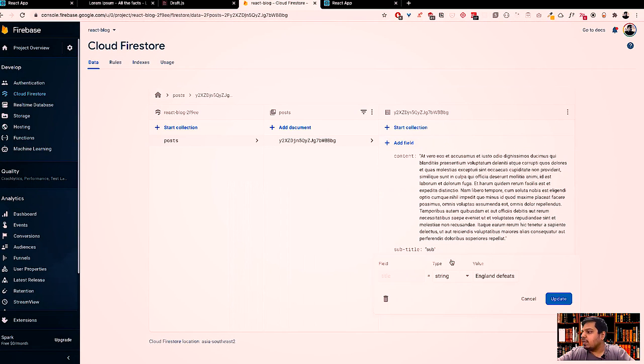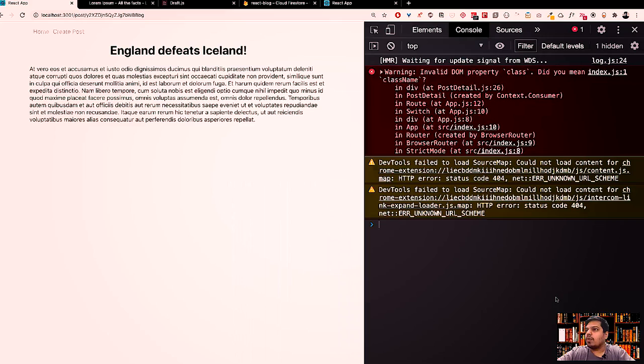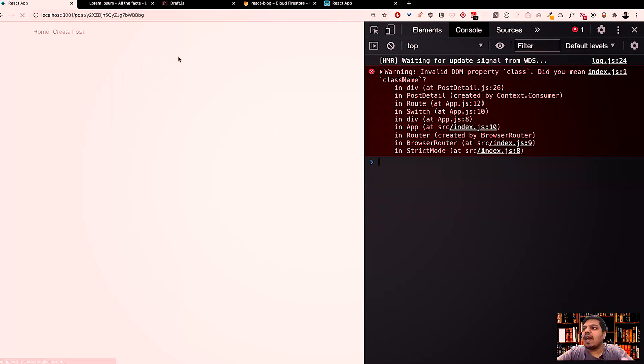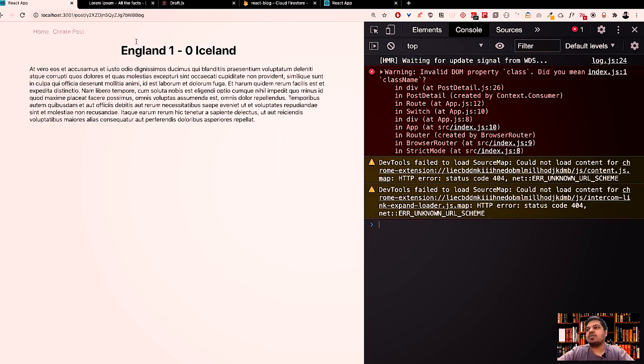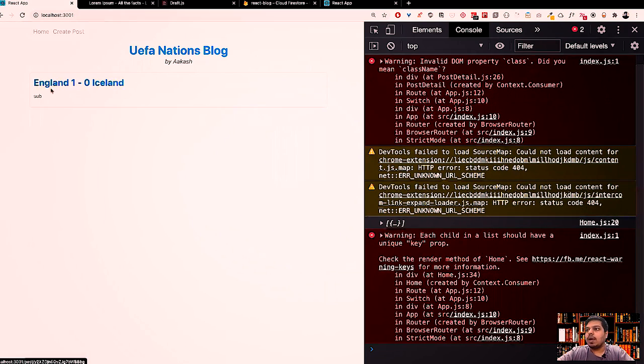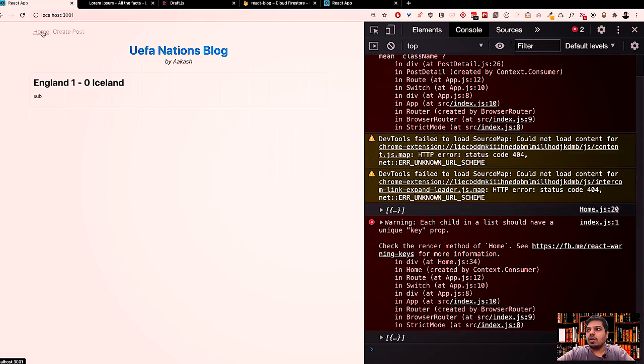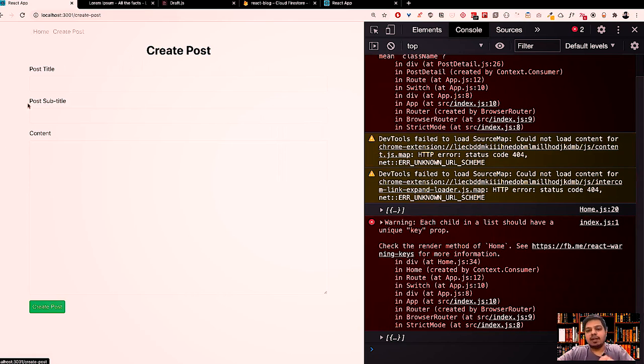Let's go over here and change the name as well. Over here, we'll say England to Iceland. Update. Go back over here, refresh. Now you'll see all the data is actually coming from our Firestore, right? Let's go to home, and we have the status, this new title. Click over here, we have this data, right? Everything is coming from Firestore. So one thing remains, which is to create the post. So let's quickly do that as well.